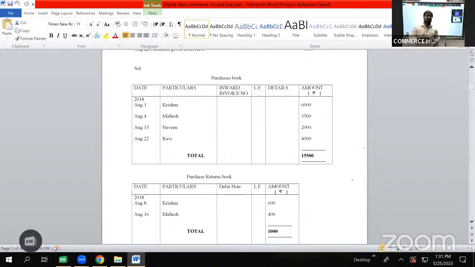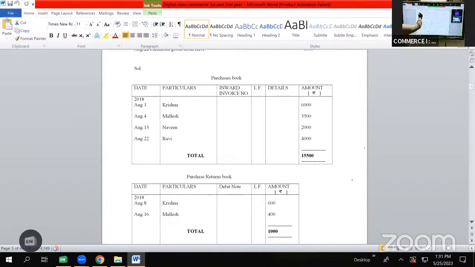So the transactions which are related to purchases will be shown in purchases book, and the transactions which are related to purchase returns will be shown in purchase returns book. The method of recording is same. Date के column में date लिखना है, particulars में नाम लिखना है, amount के column में amount लिखना है. In date column we'll be writing the date. In particulars column we'll be writing the name of the person from whom we have purchased the goods or to whom we have returned the goods. In amount column we'll be recording the amount of purchase or the amount of goods returned. Everything is same. Only we need to identify whether the transaction is to be recorded in purchases book or in purchase returns book. So let us solve the problem.